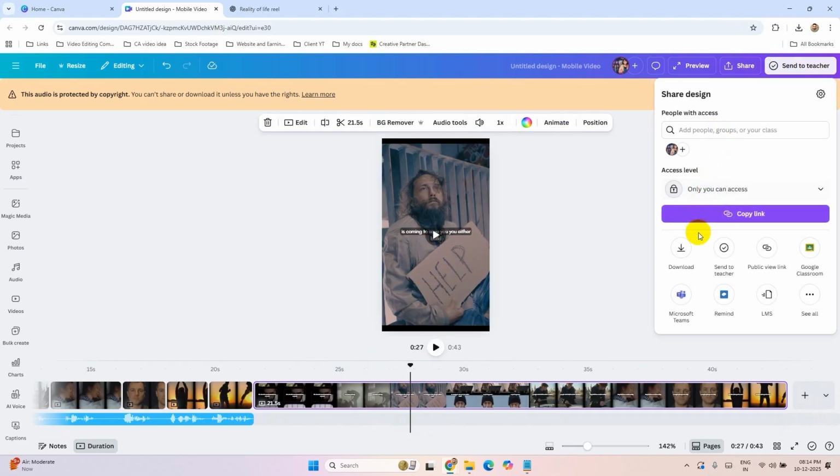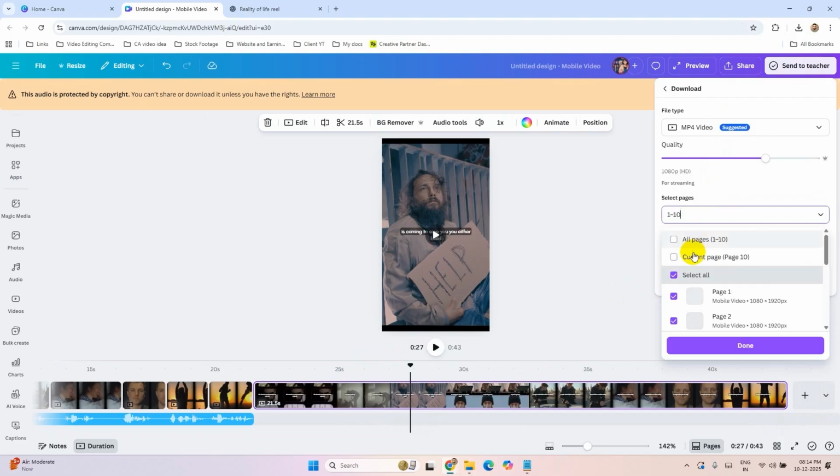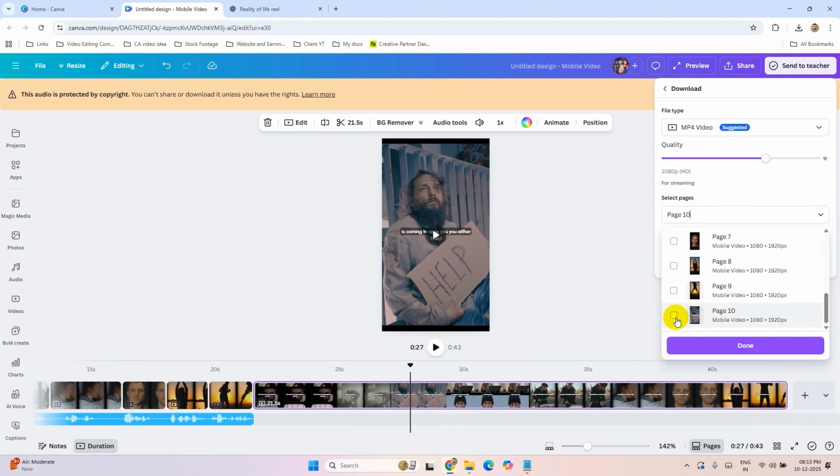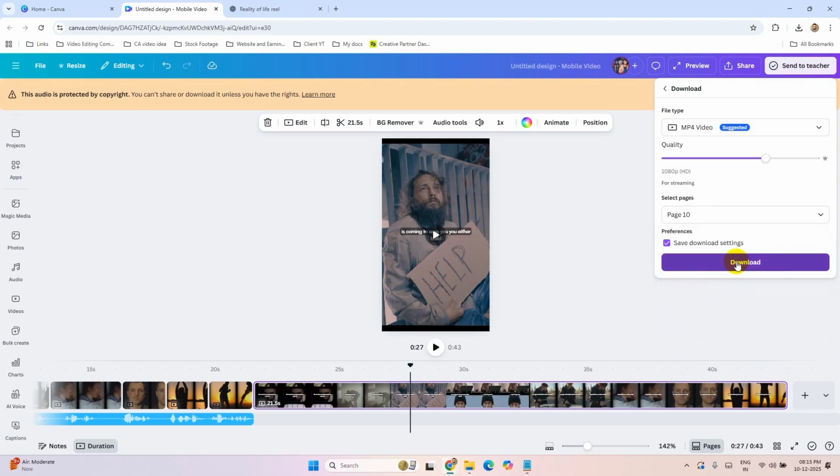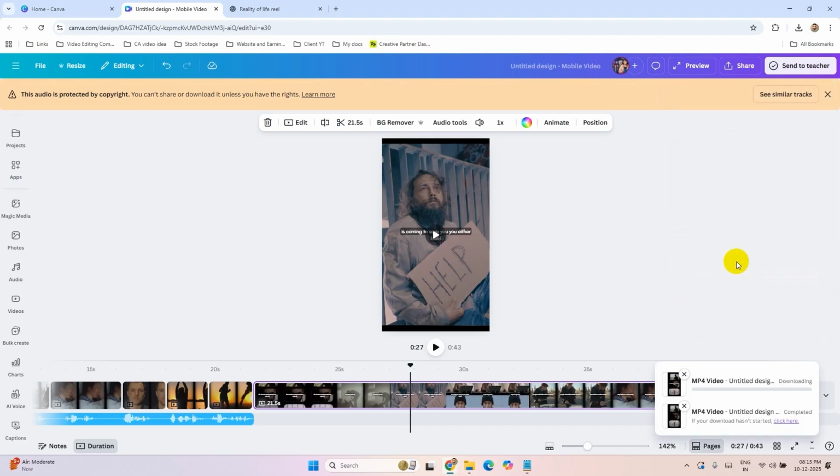So just download this. Now click on share, download, and we will download only the last page, this one where we have added the caption. Click on done and download this.